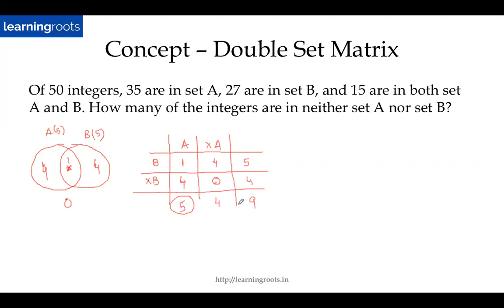So the totals at the end are always a sum of the elements that you have at the top and on the left hand side, right? So this becomes 1 plus 4, this becomes 5, 4 plus 0 becomes 4, 1 plus 4 becomes 5, and 4 plus 0 becomes 4. And ultimately the totals on both sides will match and give you 9 as the answer. Okay, so this is how you do double set, so two set questions. If you can simply write down the two sets like this, and start plugging in the values, then you should get the answer at the end.